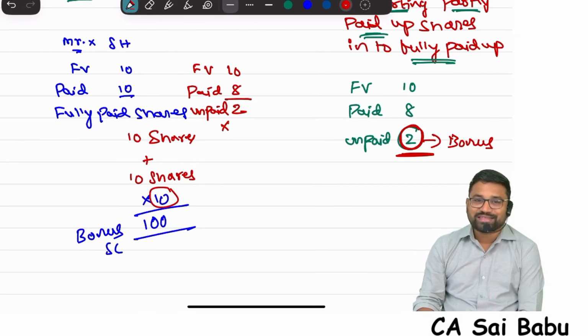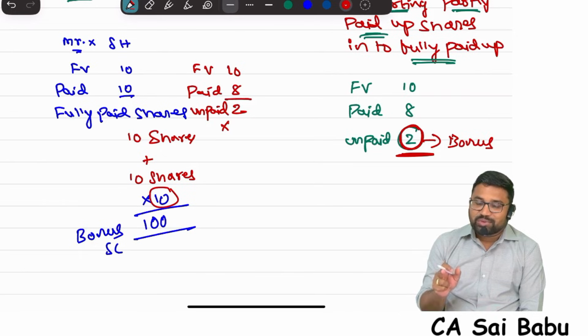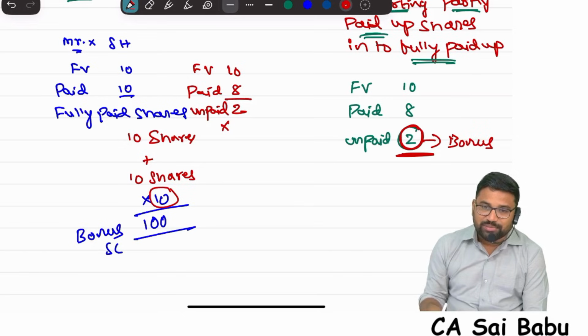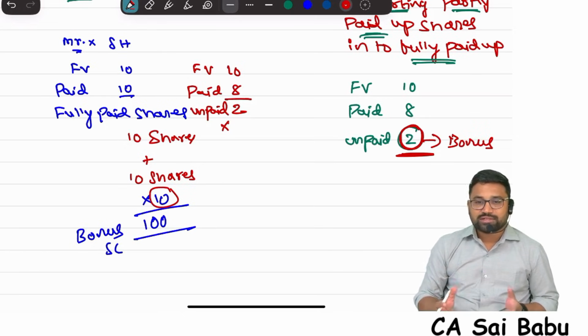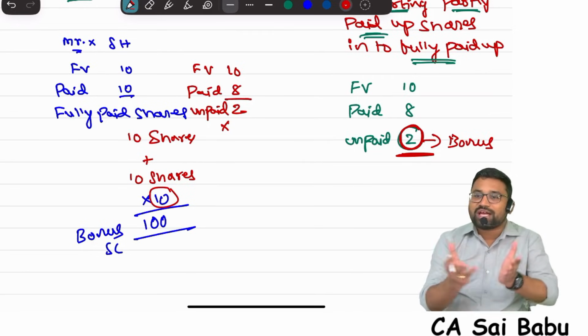No advantage. So the point you need to understand is, suppose I am a shareholder in a company. What is the company doing? My profits only they are converting into share capital. I am an equity shareholder, so I am also eligible to participate in the profits. The profits of the business belong to whom? Owners. Who are the owners in the company? Shareholders. Only their profits are being converted into share capital.